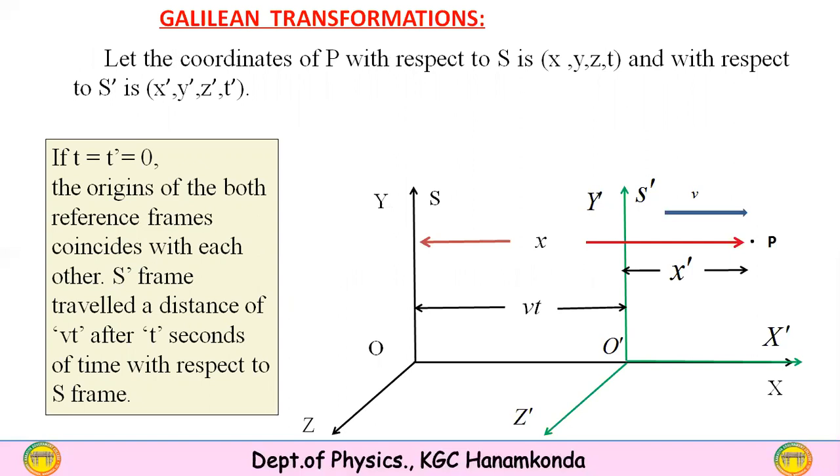An incident happens whose coordinates are x, y, z, t with respect to the S frame of reference. When the S dash frame of reference is moving with some constant speed v, after some time t it has traveled a distance vt, because distance equals speed into time. The S dash frame of reference has traveled a distance v into t.